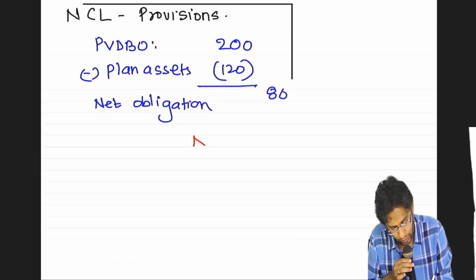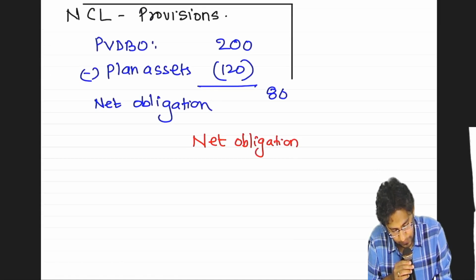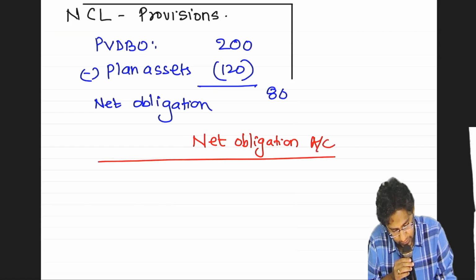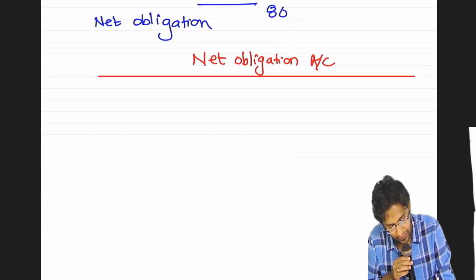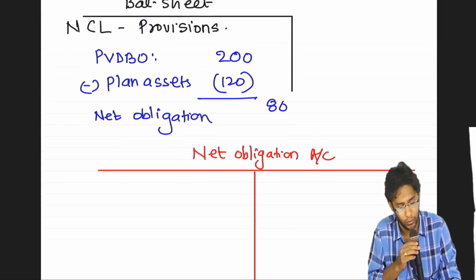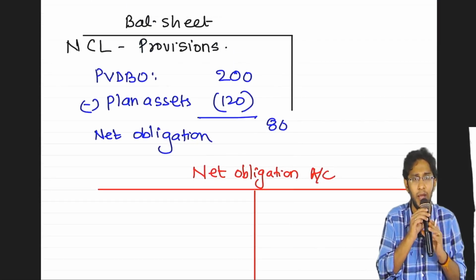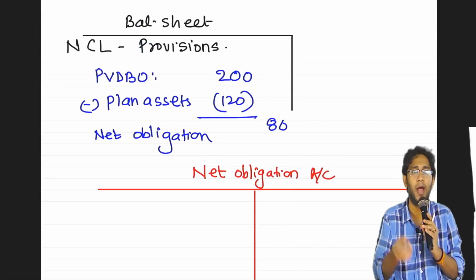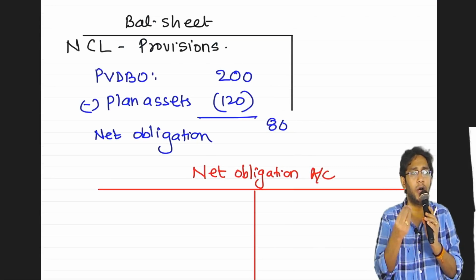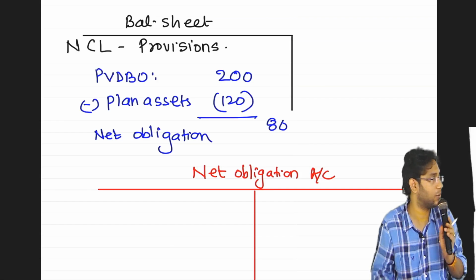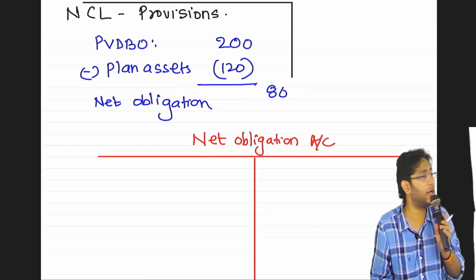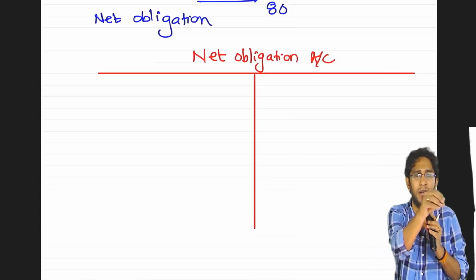You should try to learn the net obligation account directly. Instead of drafting PVDBO and plan assets separately, you combine them and directly prepare a net obligation. The entire numbers will be with you directly. Take that number and post.